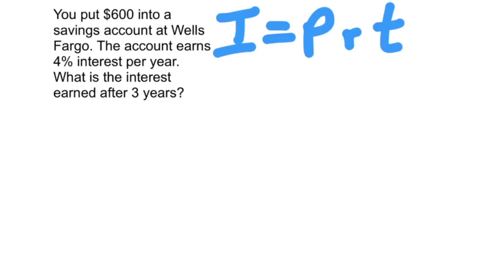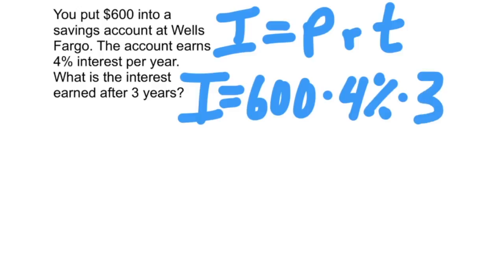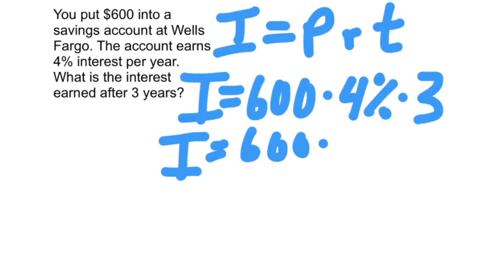Now let's take the information from our story problem and put it into the correct variables of the formula. We want to know what the interest is, so that stays I, and that's equal to the principal. The principal is the $600 that you start with, times the rate of 4%, times the time, which is the number of years, and in this case it's 3 years. Let's change the 4% into a decimal. So our new equation is I equals 600 times 4/100 times 3.